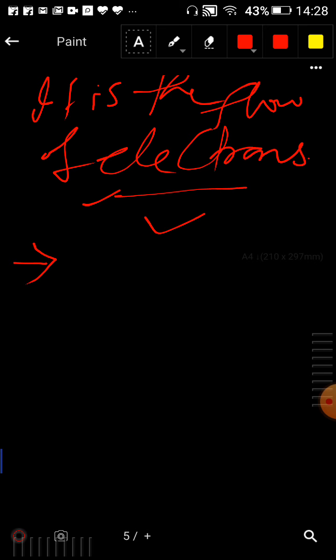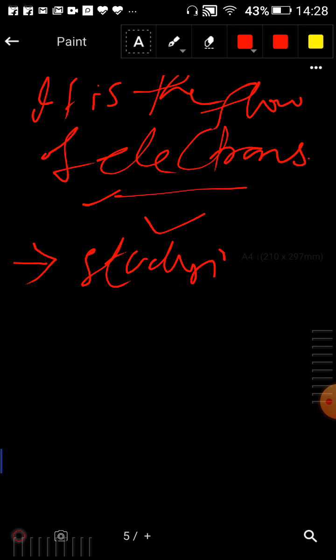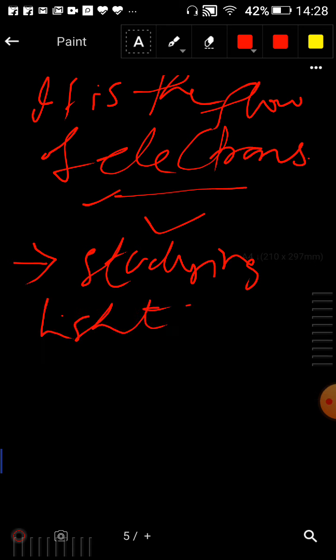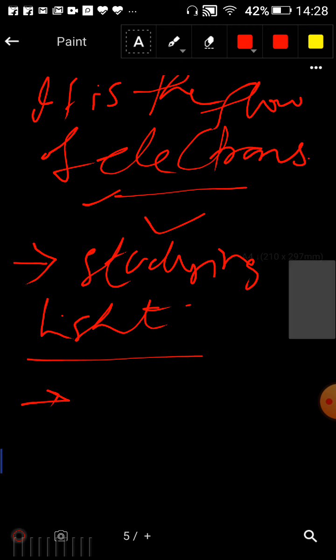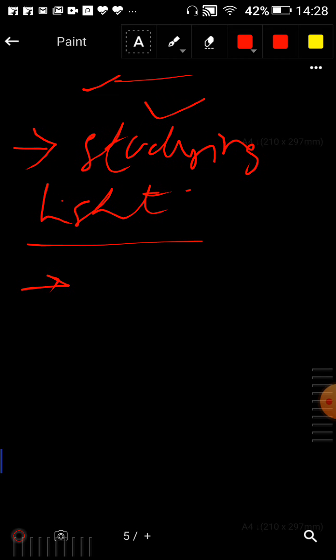At the same time, during the night time when you are studying, to give the light, electricity is very essential, right? So many purposes are there. Without electricity no one can sustain nowadays, right?